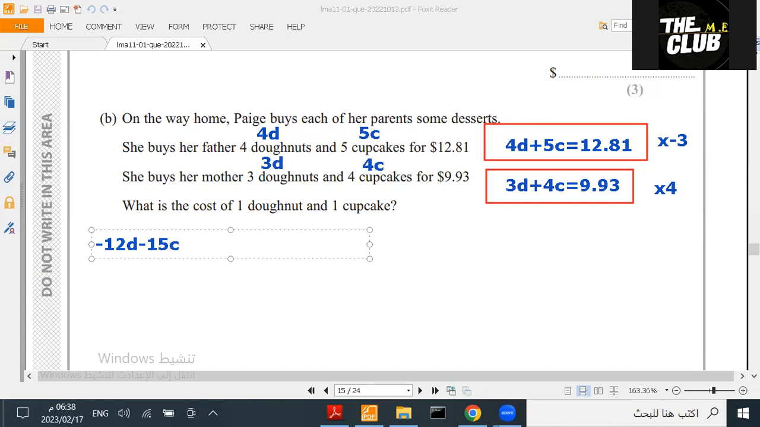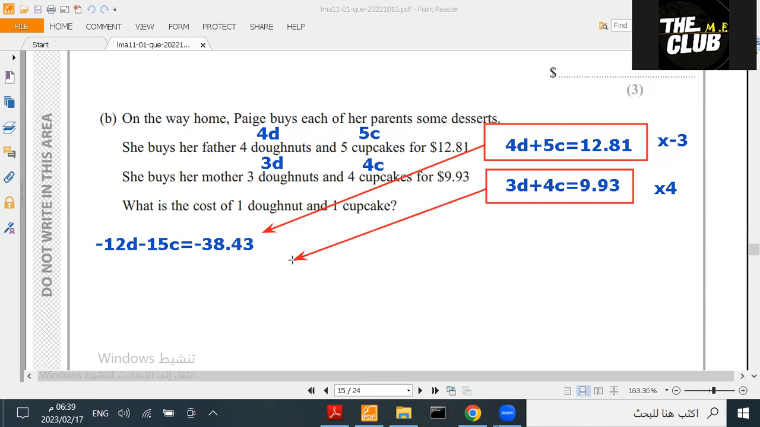-15C. And then -3 times 12.81. I'll do it with the calculator. -3 times 12.81, the answer will be -38.43. So this is the first equation. When I multiply it by -3, it gave me this one, okay?